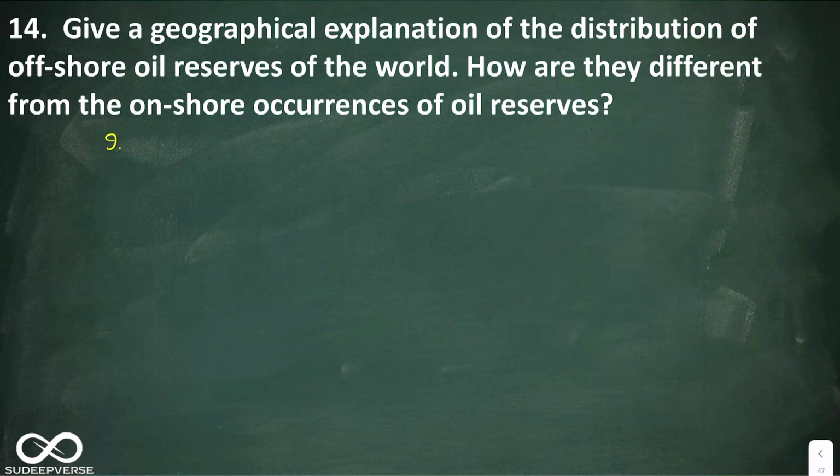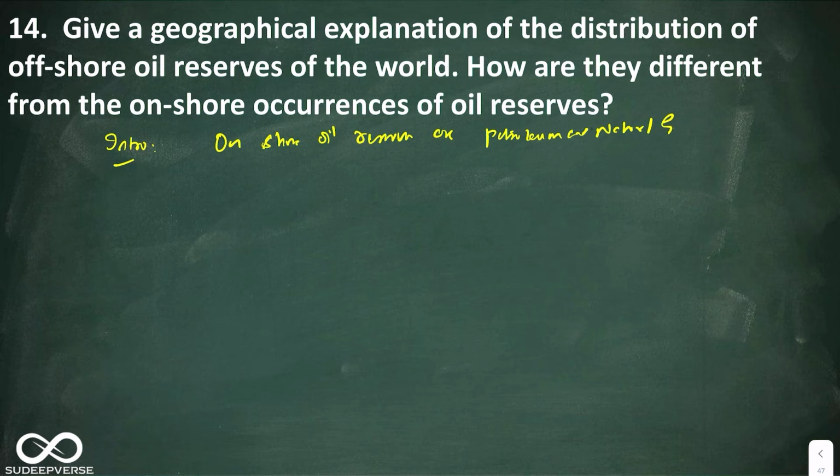In the introduction, I'll talk about onshore oil reserves. Onshore oil reserves are petroleum and natural gas reserves found in sedimentary basins within the continent.